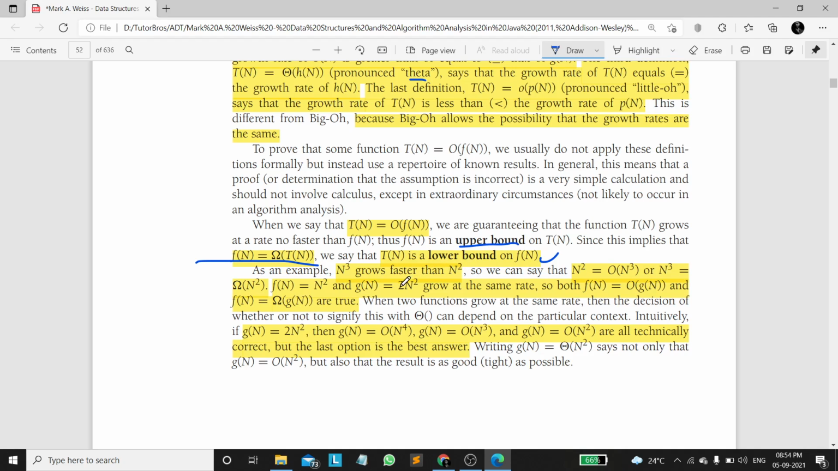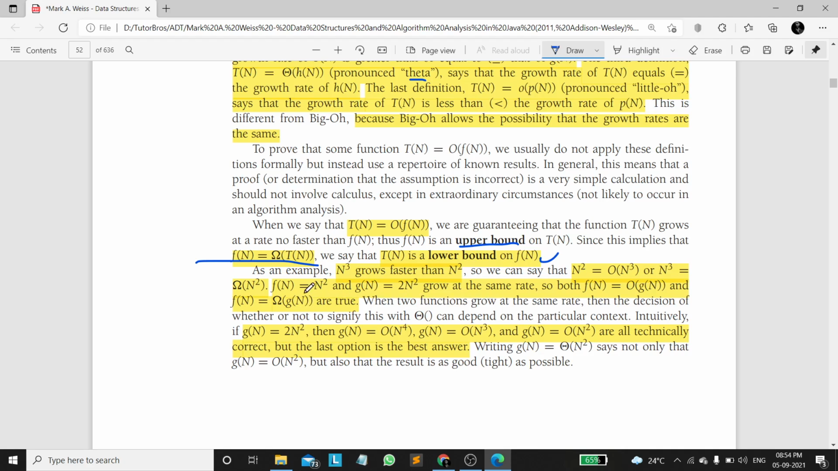Let's see some practical examples. As an example, if we consider n cube and n square, we can say that n cube's growth rate is faster than n square, because it is a cubic function and the other is a quadratic function. So we can represent them as n square equal to big O of n cube. In the same way, n cube equal to omega of n square. If you go through the definition once, you can get this exactly.